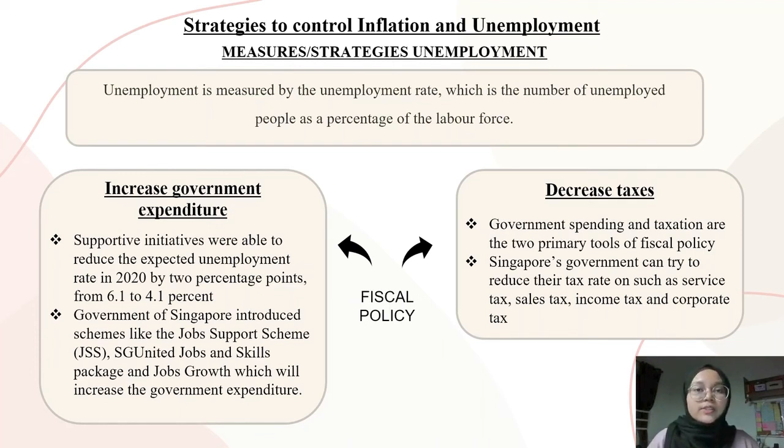For the decreased taxes, government spending and taxation are the two primary tools of fiscal policy. And Singapore's government can try to reduce their tax rates, such as service tax, sales tax, income tax, and corporate tax.